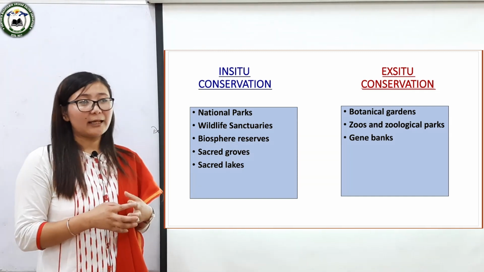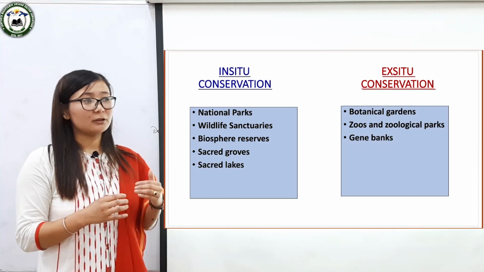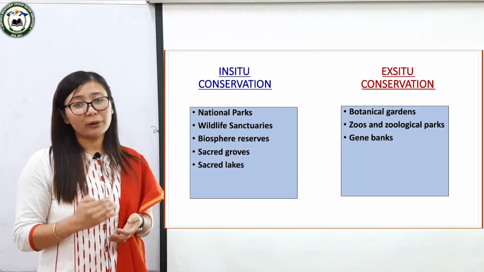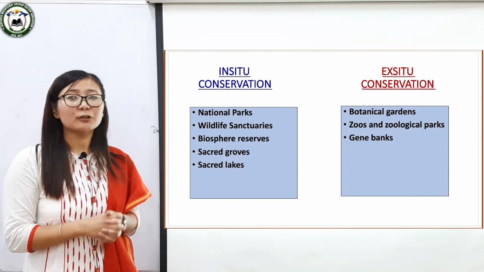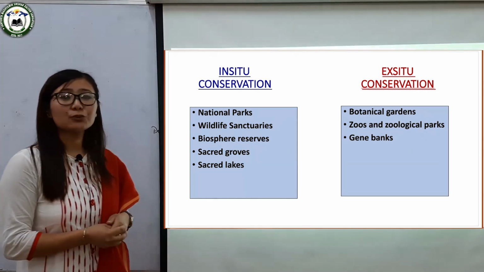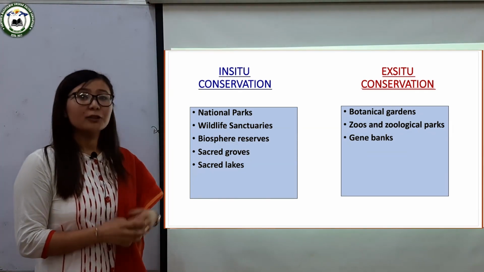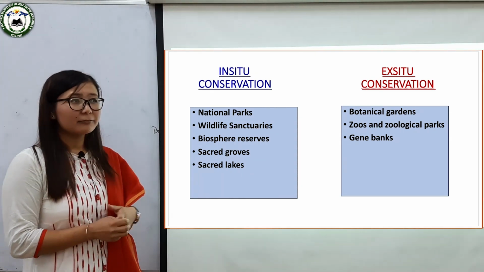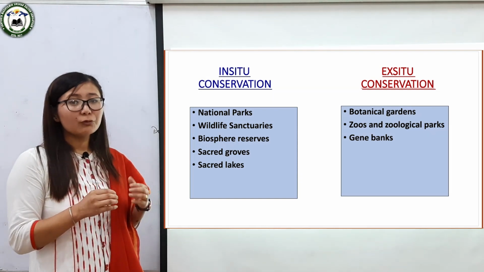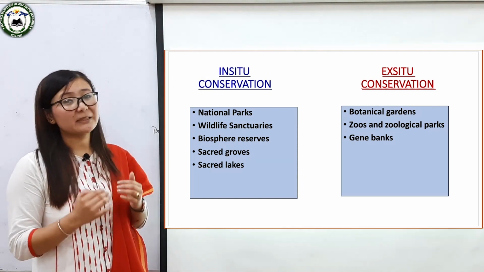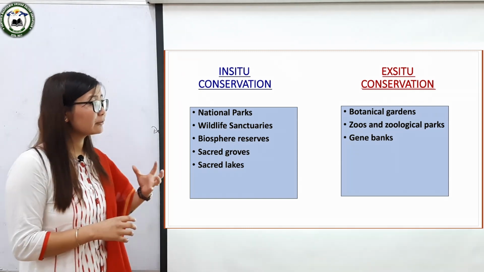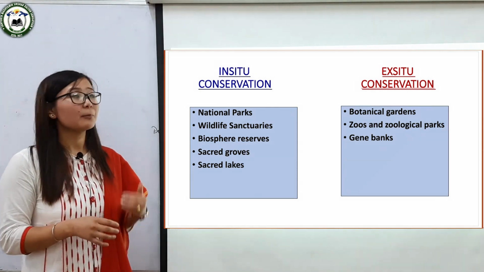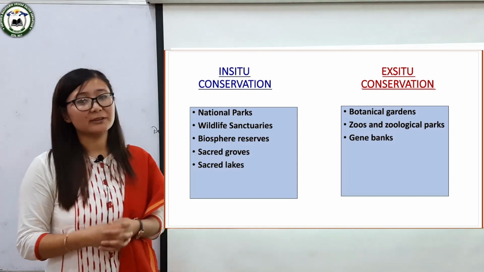For example, I will give you a local example, okay. We have one botanical garden in our town, that is Darjeeling, and the name of the botanical garden is Lloyd Botanical Garden, which is popularly known as Fulbari. Now, the next method of ex situ conservation is zoos and zoological parks. Zoos and zoological parks are developed to protect animals. In zoos and zoological parks, favorable conditions are developed and maintained for the protection of different species of animals. For example, we have a local zoo in our place. An example is Padmaja Naidu Himalayan Zoological Park.